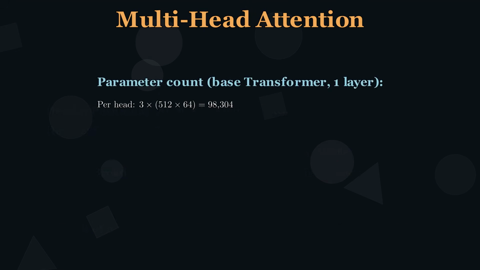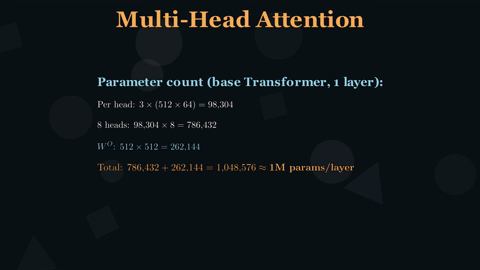Let's count the parameters. Each head has 3 projection matrices of size 512 by 64, giving 98,304 parameters per head. Multiply by 8 heads, 786,432. Add the output projection W_O at 262,144. Total: 1,048,576 parameters per layer, approximately 1 million.